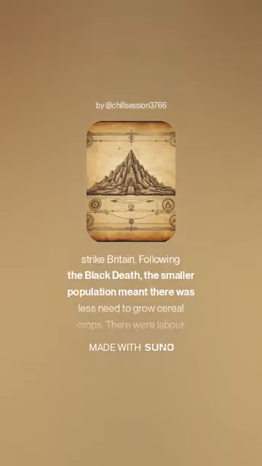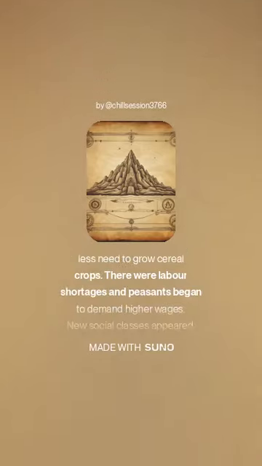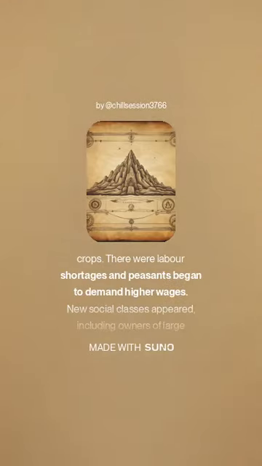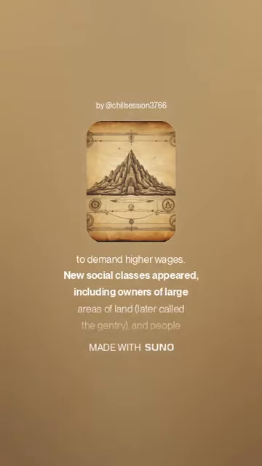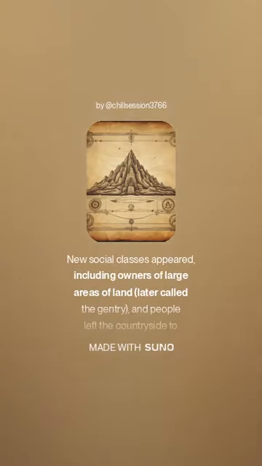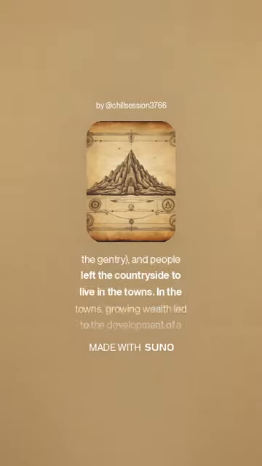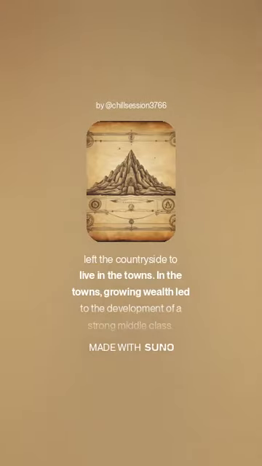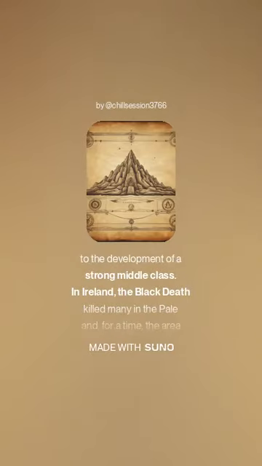Following the Black Death, the smaller population meant there was less need to grow cereal crops. There were labor shortages and peasants began to demand higher wages. New social classes appeared, including owners of large areas of land, later called the gentry, and people left the countryside to live in the towns. In the towns, growing wealth led to the development of a strong middle class.